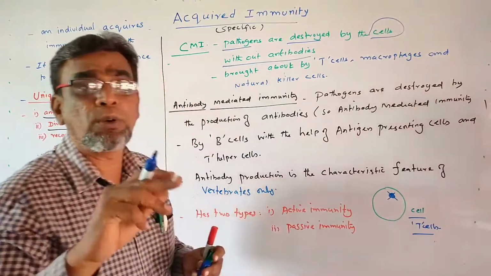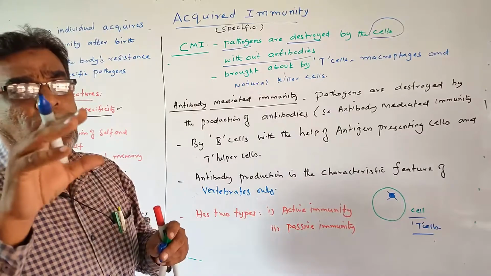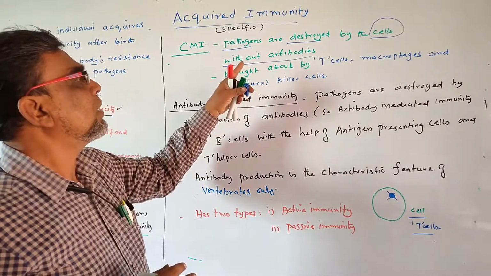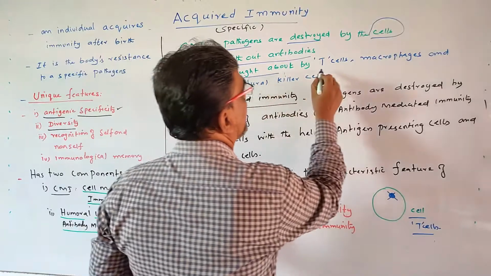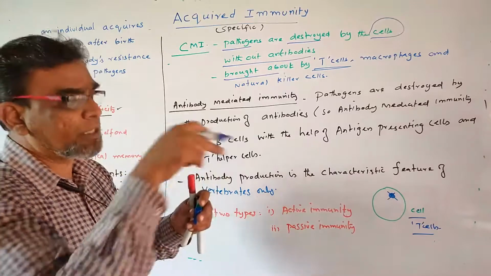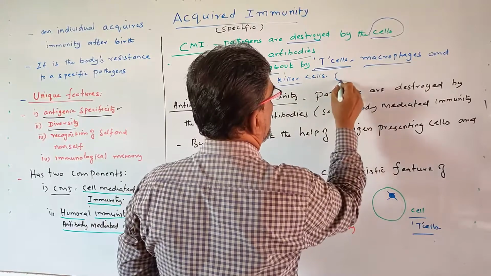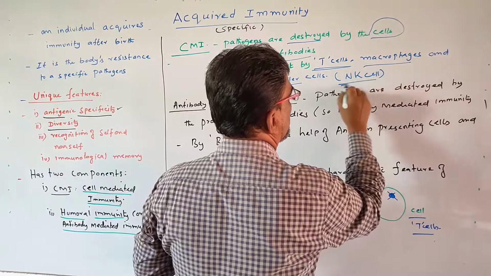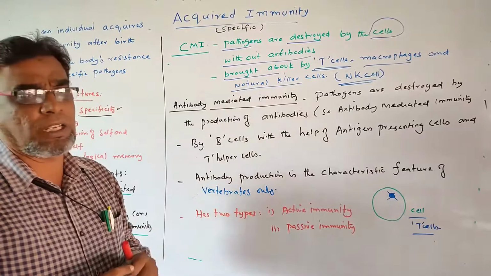This is the most important point: without antibodies. The pathogens are the microbes, the ones which cause harmful effects, which cause diseases. It is brought about by T cells, and also macrophages, and also natural killer cells, shortly NK cells. So these are the various cells present inside the body: especially T cells, macrophages and natural killer cells.